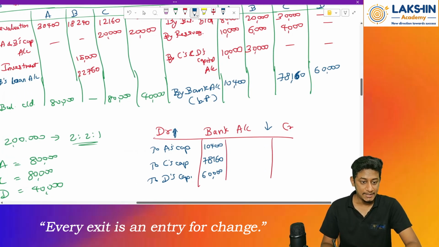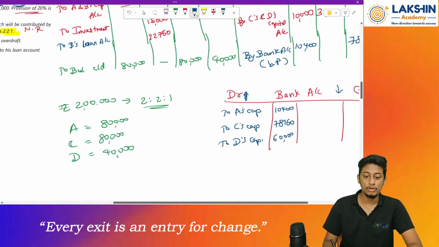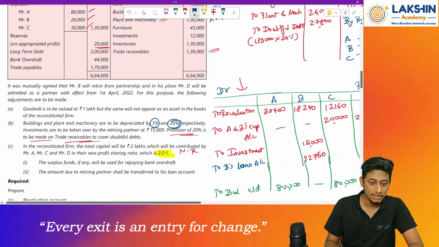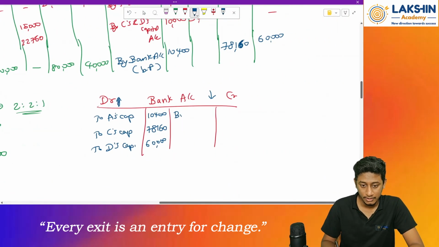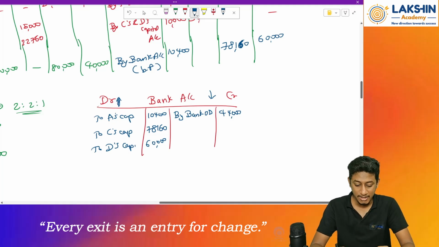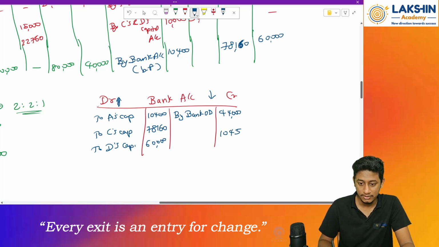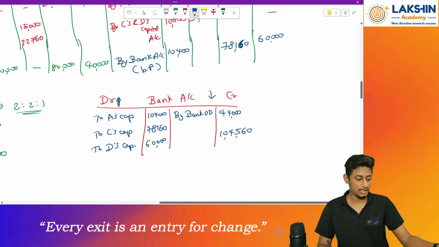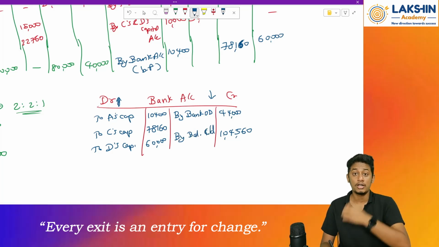And then any payments done? No payments are done, right? So what to do? First of all, pay off the bank overdraft. How much is the value in the bank overdraft? Rupees 44,000, right? So 44,000 will be paid off by bank OD. Now check the remaining balance. Remaining balance will be the balance remaining in the bank account, 60,000 minus 44,000. That will be rupees 1,04,560. Clear? This will be called as by balance carried on. Carried on to what? Carried on to my balance sheet.